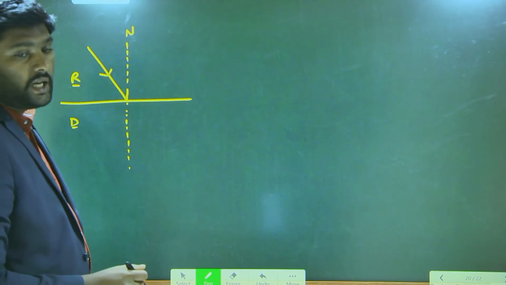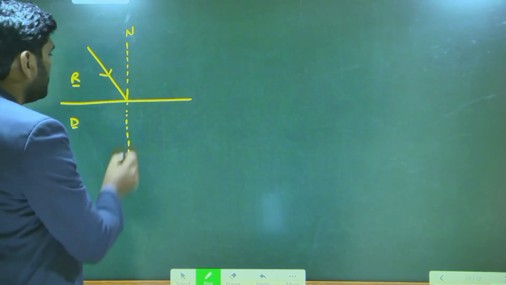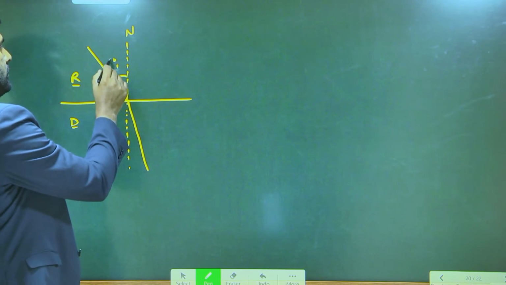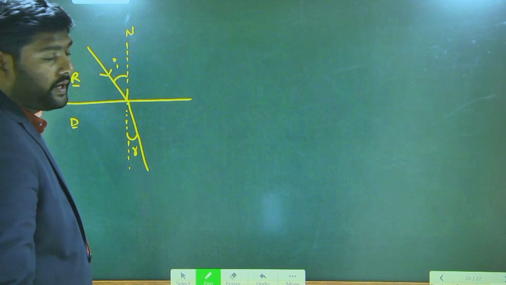In which direction will the light ray bend? Need to say the answer. Towards the normal. Okay, this is called the angle of incidence. This is called the angle of refraction.